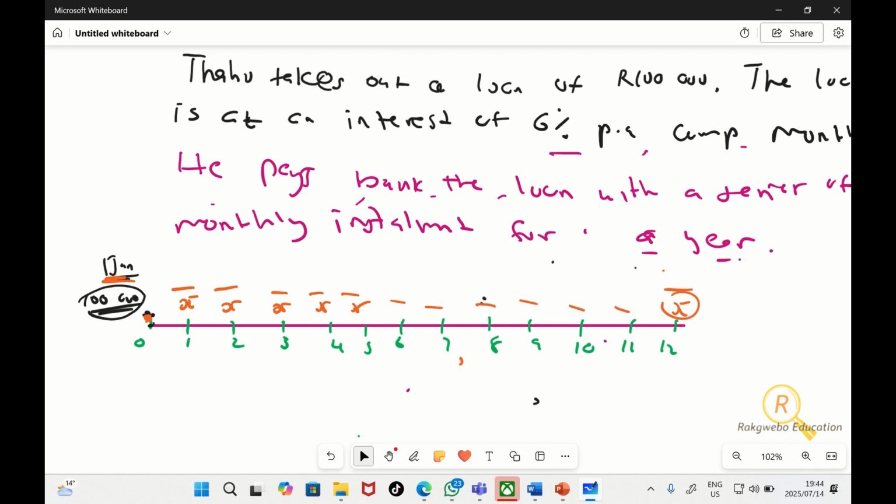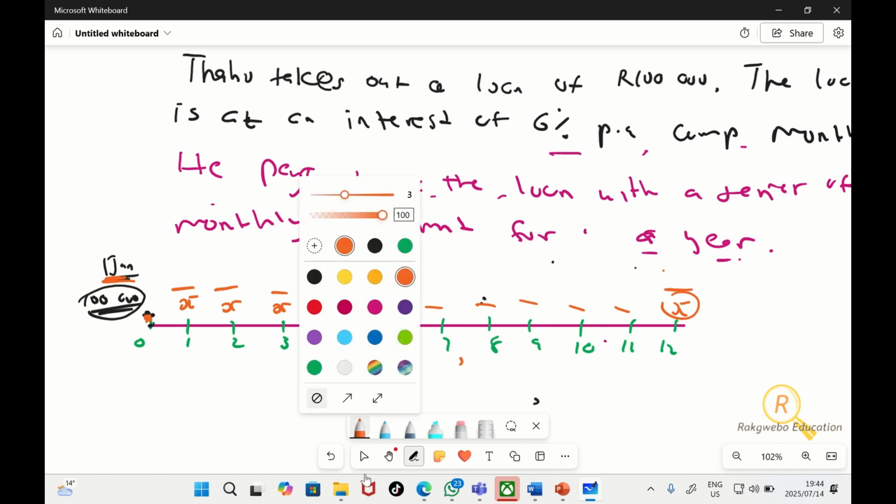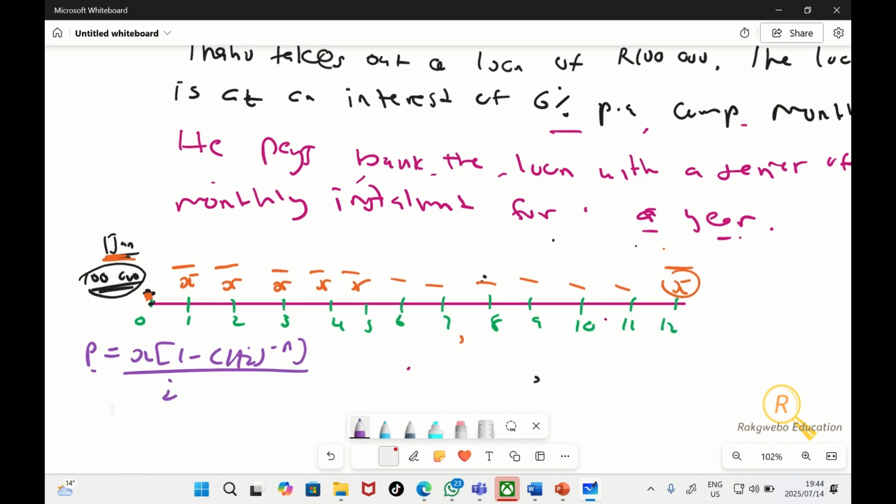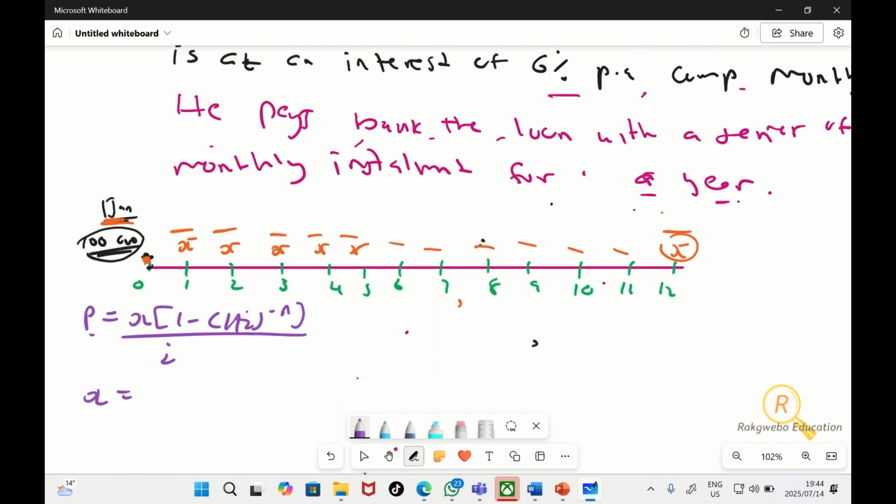Now, I want us to quickly find the monthly installment before we do much. You remember from the first question, from the future present value formula, we managed to make X the subject. This is what we had. You can also cram it because you're going to get asked this question a lot.